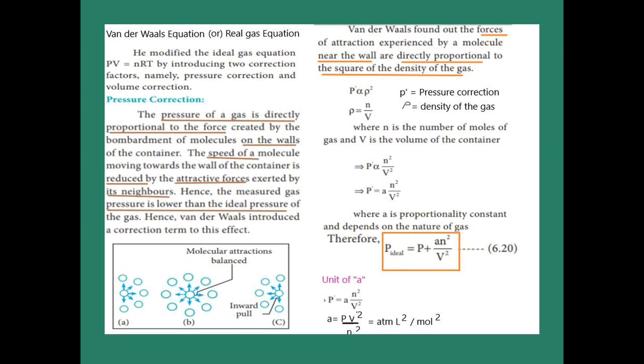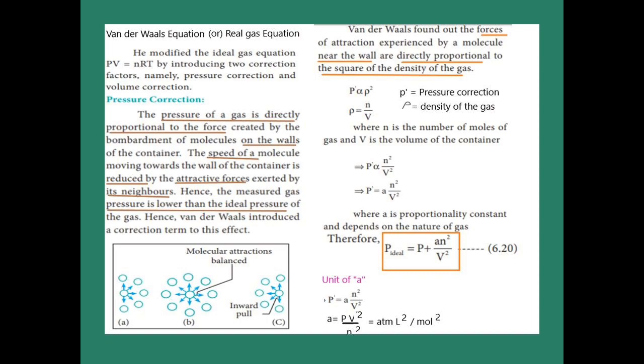Now you come to know that not all gases are ideal gases. In real life we have real gases, and they differ from ideal gases. Here we are going to learn the Van der Waals equation. In this equation, a pressure correction is applied in the ideal gas equation, and we also have to make a correction for volume in the ideal gas equation. That is called the real gas equation.